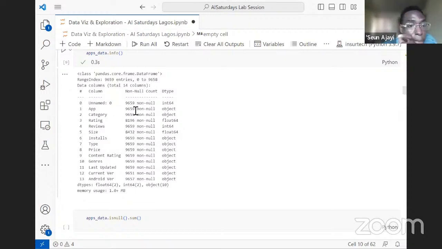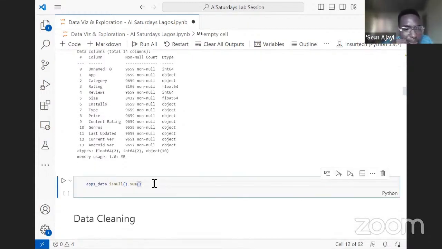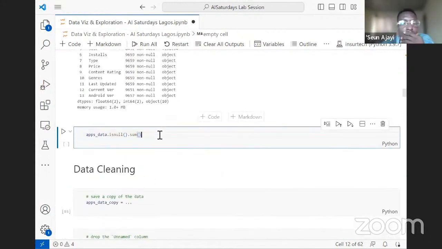So for the app column, we can see every data point in it is non-null, which means we have unique apps in the entirety of the app column. But when we get to the rating, we can see the number drops. It means the rating has a number of null values. And what that means is, let's do something else.